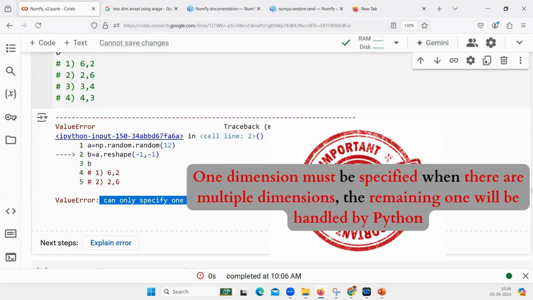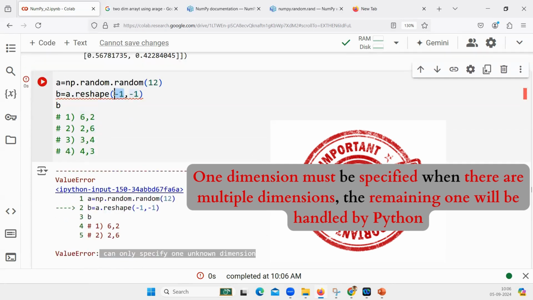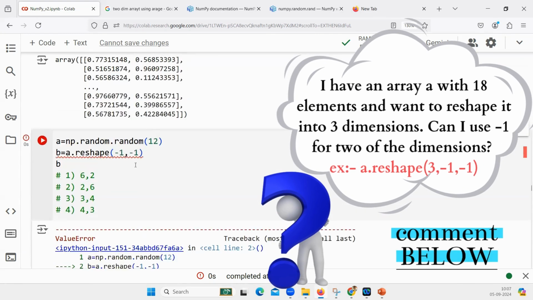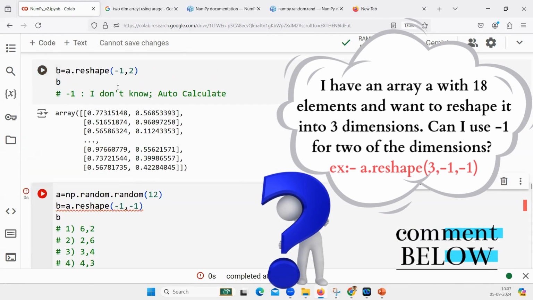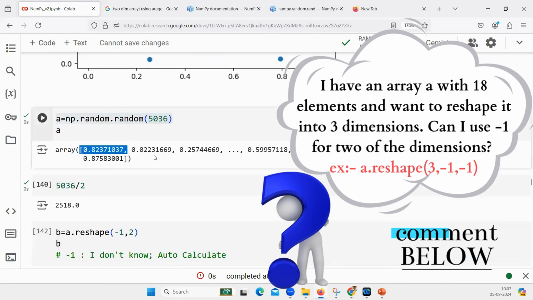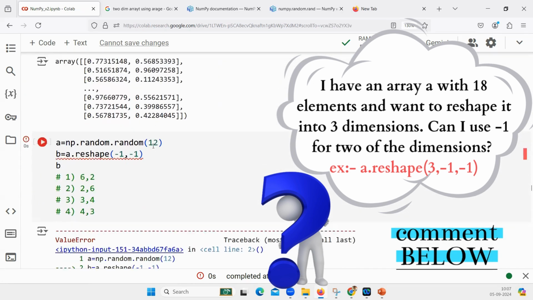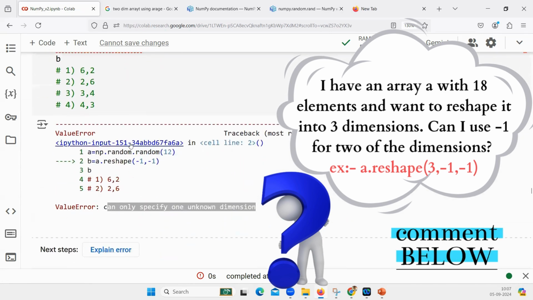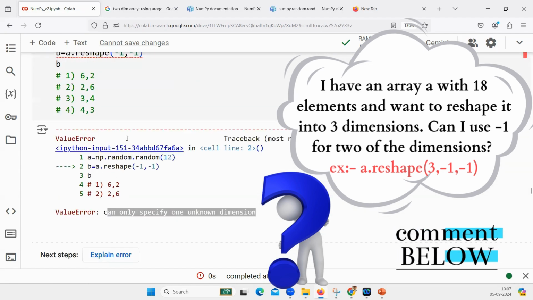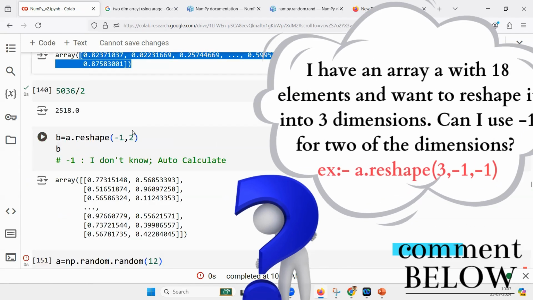Do you understand this error? Yes, sir. Can only specify one unknown dimension. Either you specify this dimension, then this is unknown, Python can handle it. Or you specify the other dimension, and this one is unknown, Python can handle it. But if you specify multiple unknown dimensions, it will not be able to handle it. Reshaping is an operation we may use frequently because our data is in a single array format, and if we want to convert it into a matrix of certain rows and columns, we can mention either rows or columns. The other one can be unknown. Then automatically it will be reshaped into this 2D format.